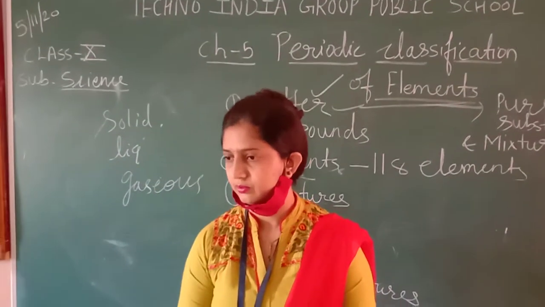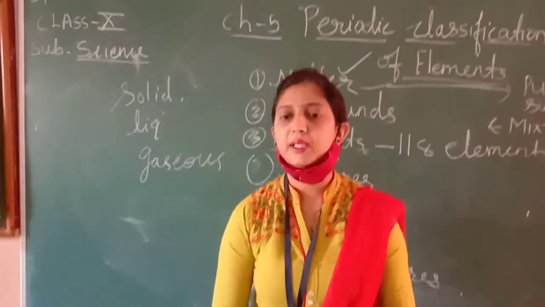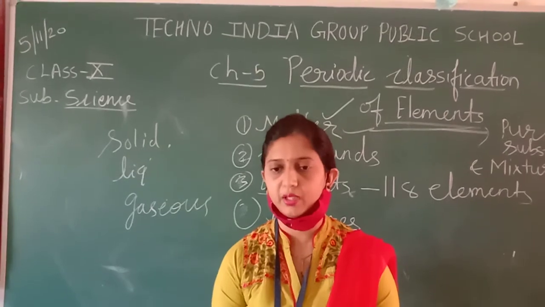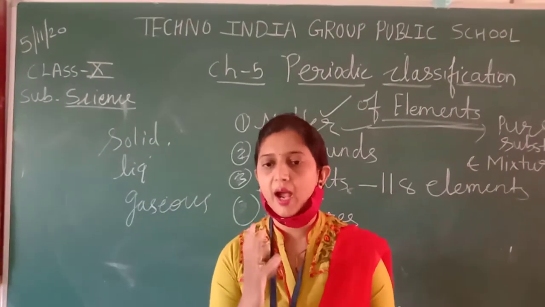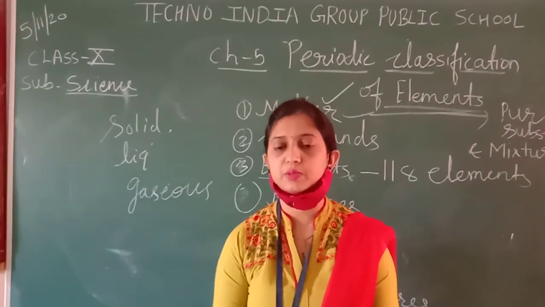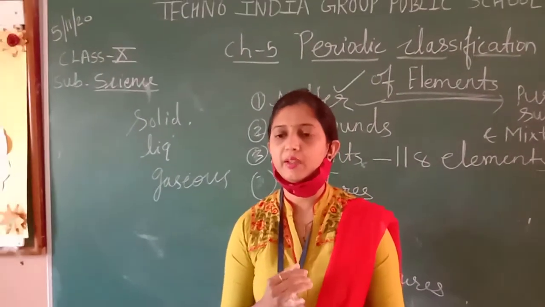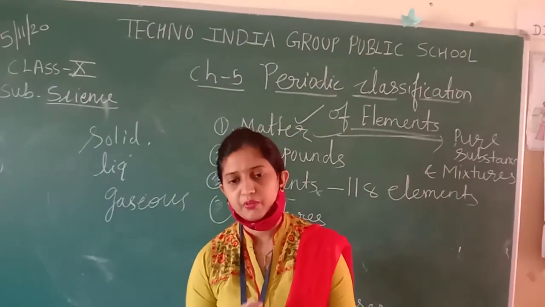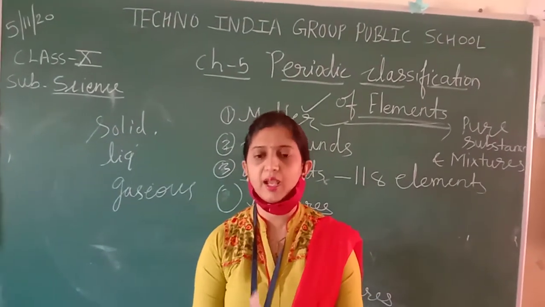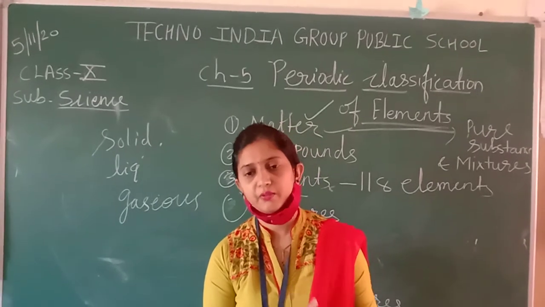Physical property means outer behavior, whatever we can see with our eyes, such as shape and size. Whatever shape and size is visible, we call it physical properties.